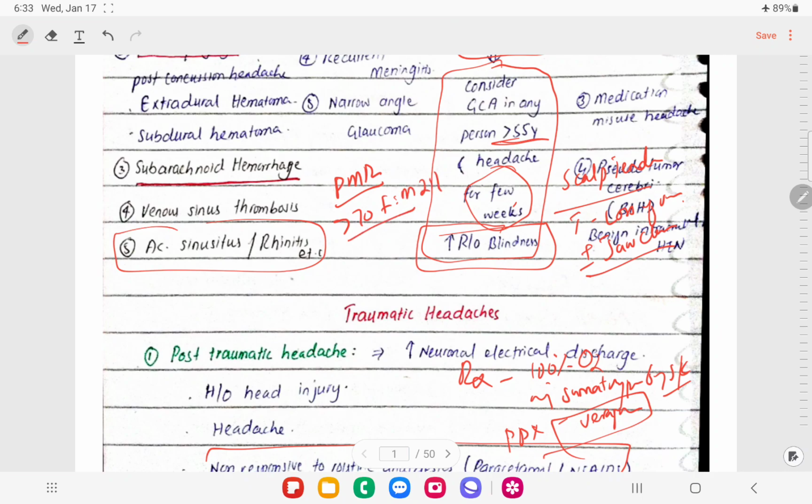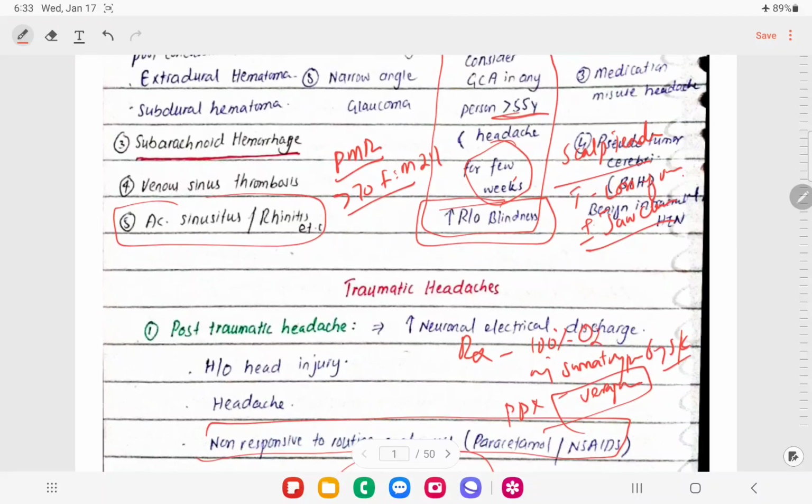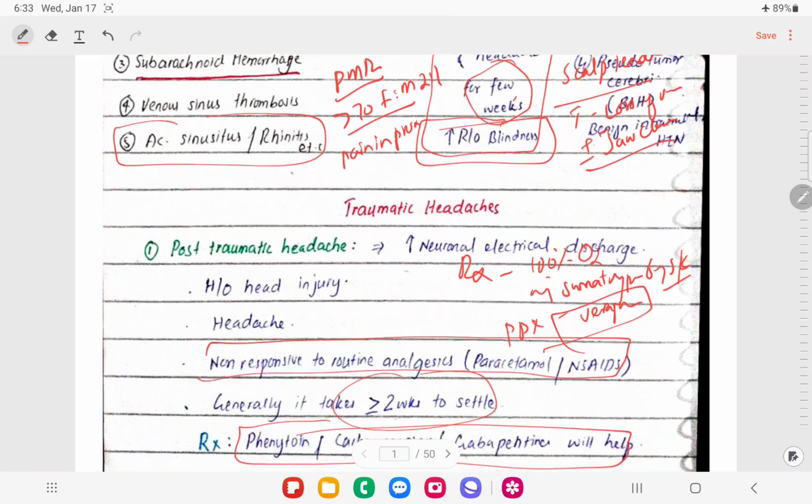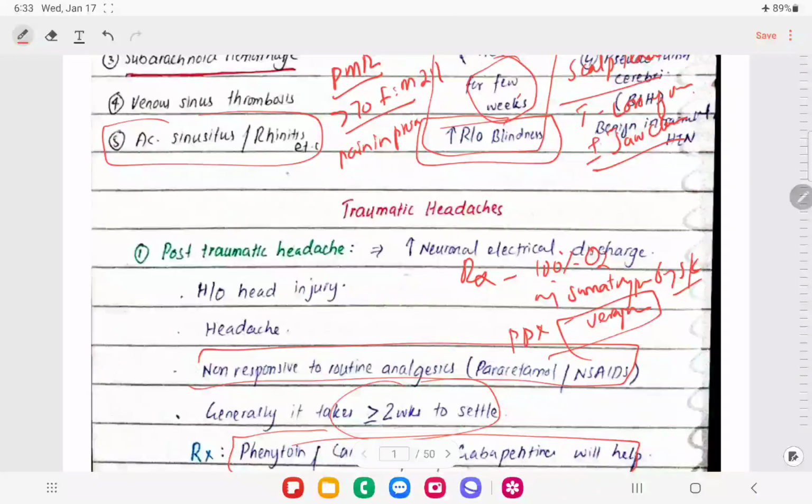The patient has the same complaints like scalp tenderness and jaw claudication, along with pain in proximal joints, morning stiffness, difficulty climbing upstairs, and difficulty combing because of the scalp tenderness, right?